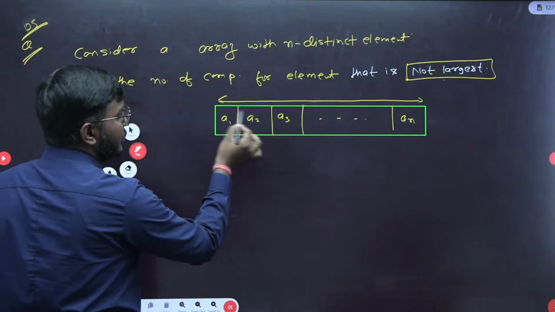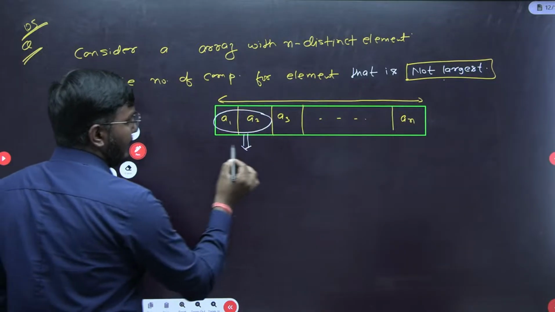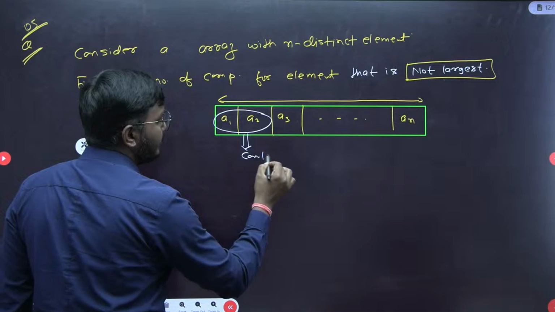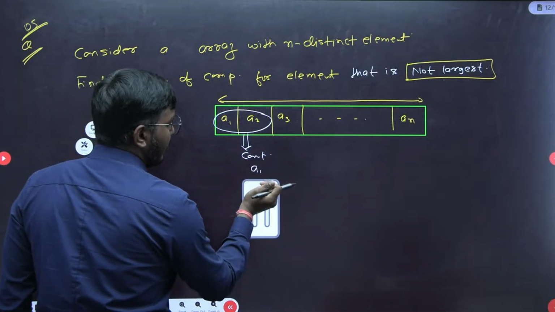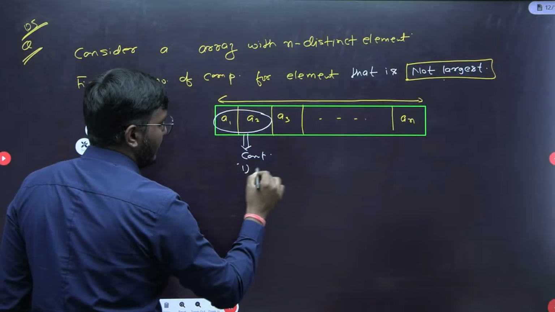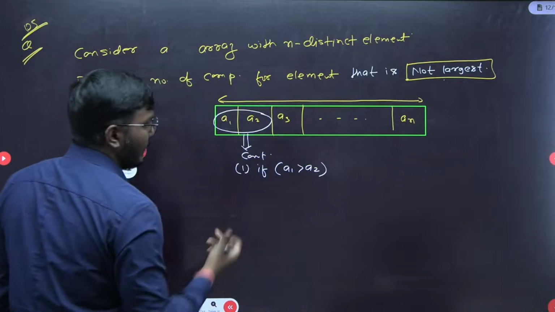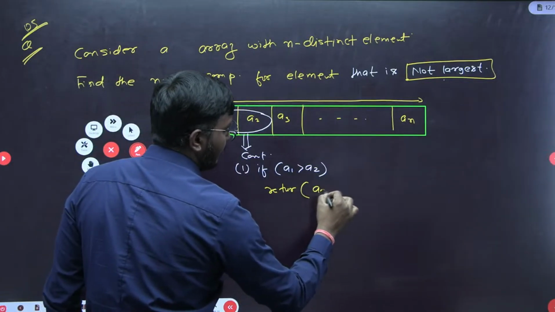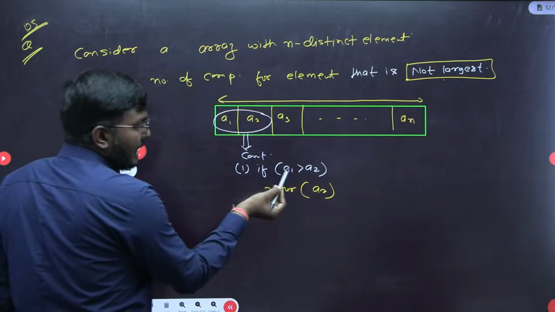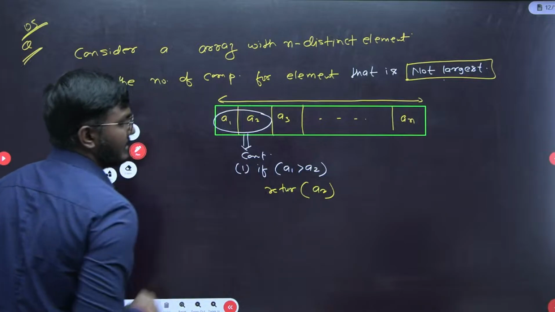Just take the first 2 elements and perform the comparison. If a1 is greater than a2, then return a2, because a2 is not largest. Why? Because there is an element a1 which is greater than a2.